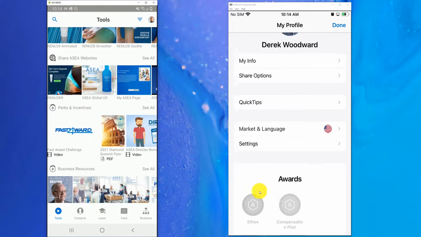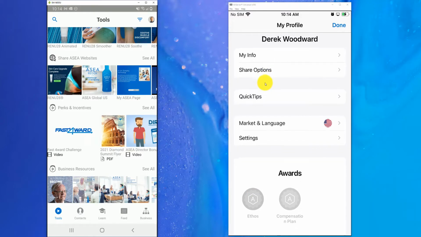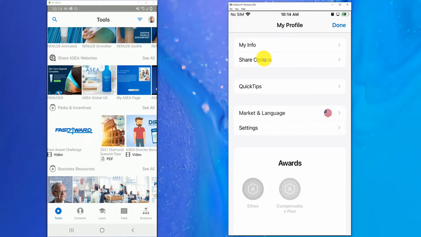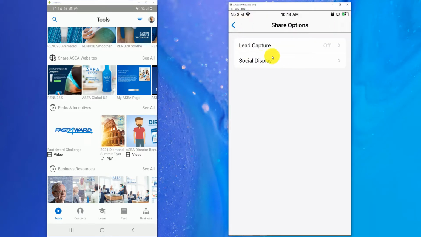So back over here on the iPhone, let's look through some of these other areas. The share options. Let me click on that and show you a couple things. With these share options, you're not going to spend too much energy. If you are posting something globally on a Facebook page, for instance, and you don't necessarily know who's going to interact with you, you have the option to do a lead capture.